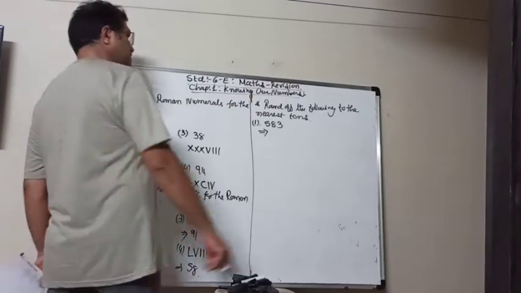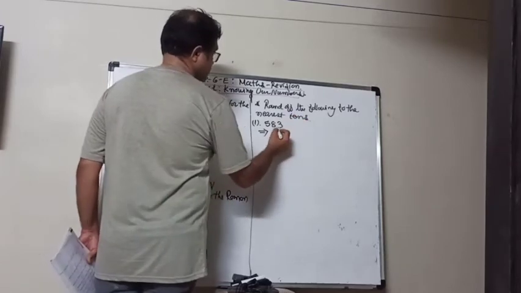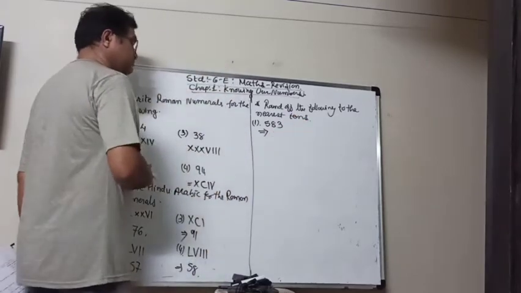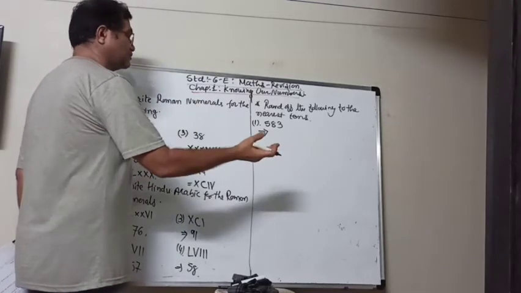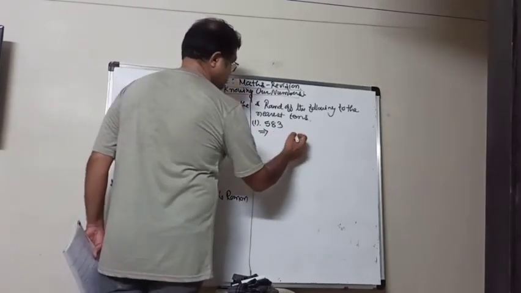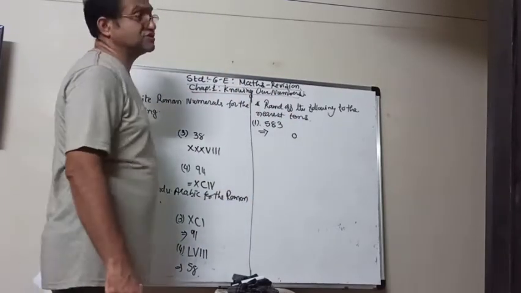So when we write down the nearest tens, it means that we have to check only the last digit. If the last digit is 5 or more than 5, in the place of that digit we have to put 0 and add 1 to the tens digit.